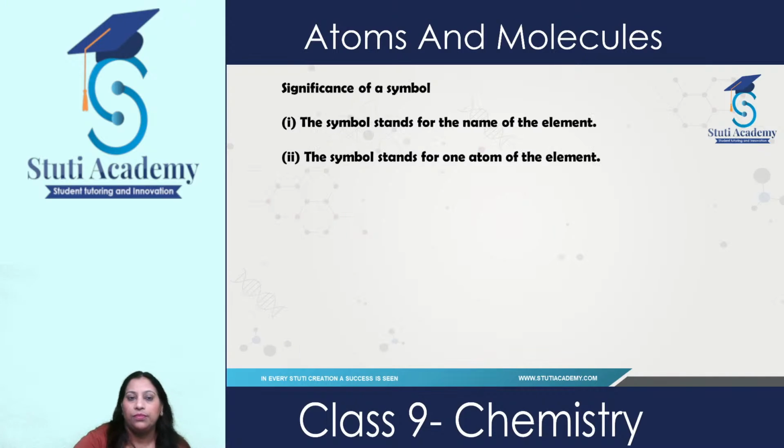Now, what is the significance of a symbol? Why is there a need to give a symbol? A symbol basically stands for the name of the element, because every time we cannot write the name of the element when we are writing a chemical reaction. It is a very time taking process, and that's why symbols are very important. And a symbol stands for one atom of the element. Suppose O, so it stands for one atom of the element.